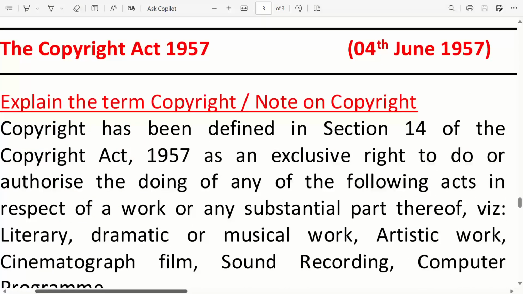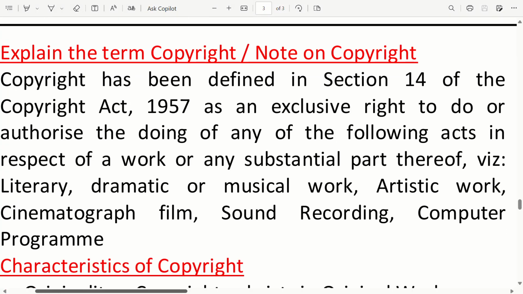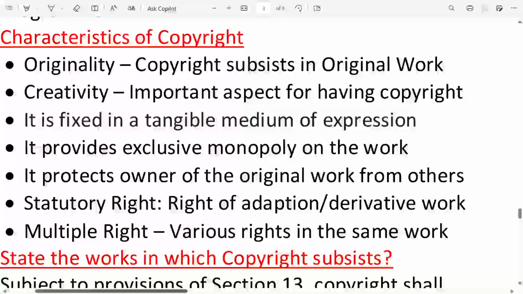Explain the term copyright. Write a note on copyright. Copyright has been defined in Section 14 of the Copyright Act 1957 as an exclusive right to do or authorize the doing of any of the following acts in respect of a work or any substantial part thereof, that is literary, dramatic or musical work, artistic work, cinematograph film, sound recording, computer program. Characteristics of copyright: originality, copyright subsists in original work. Creativity, an important aspect for having copyright. It is fixed in a tangible medium of expression.